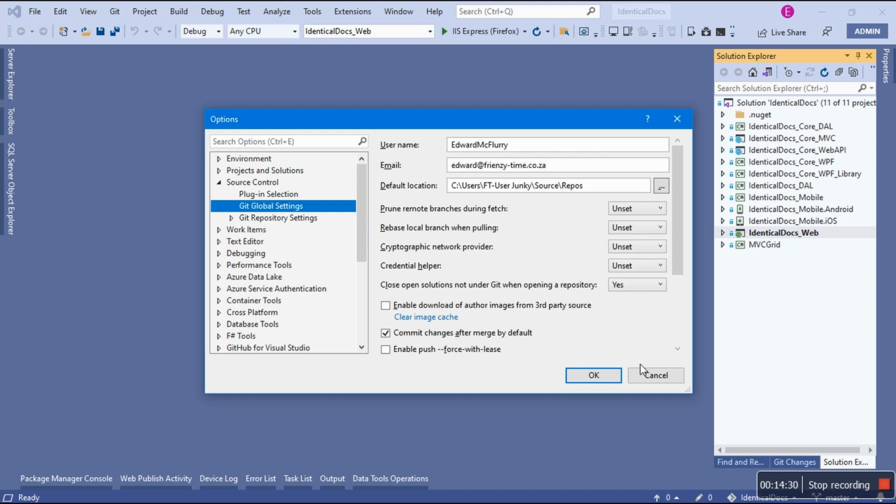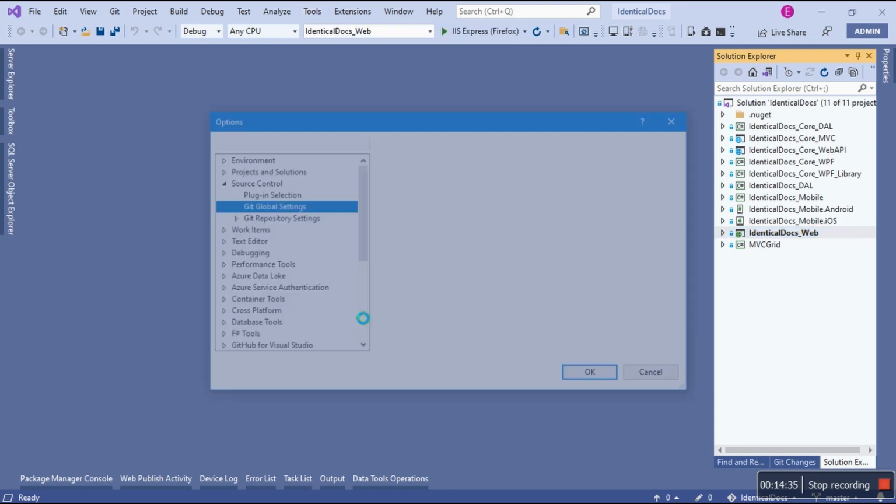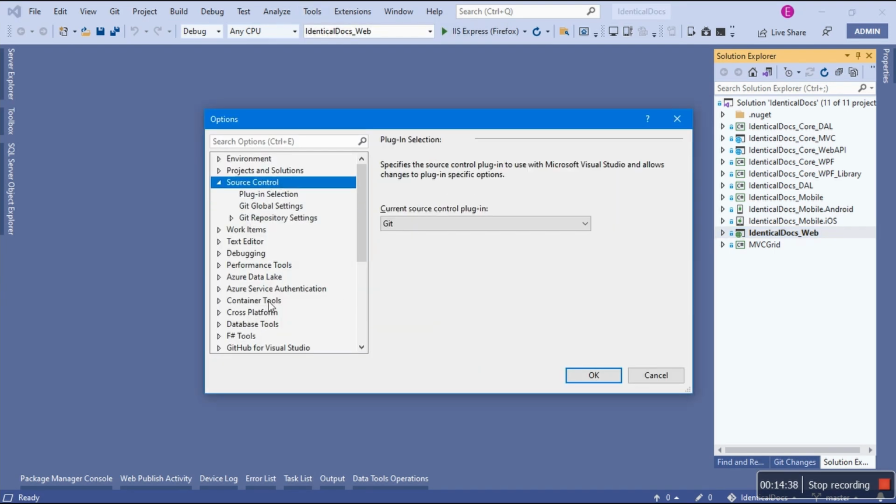So basically, I can still get to these options by going to Tools, Options, and then this is the entire thing, all the options for Visual Studio. So we also have source control. It specifies the source control plugin to use with Microsoft Visual Studio and allows changes to plugin specific options. So the current source control plugin is Git, because you have to install it. But we can also have Visual Studio Team Foundation Server. I've never used it. By default, it's Git. Okay. And then plugin selection.